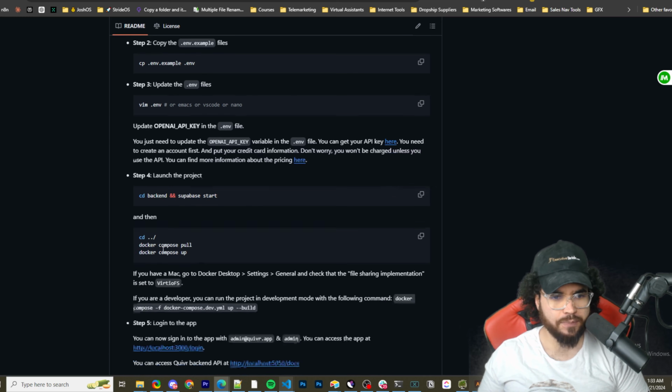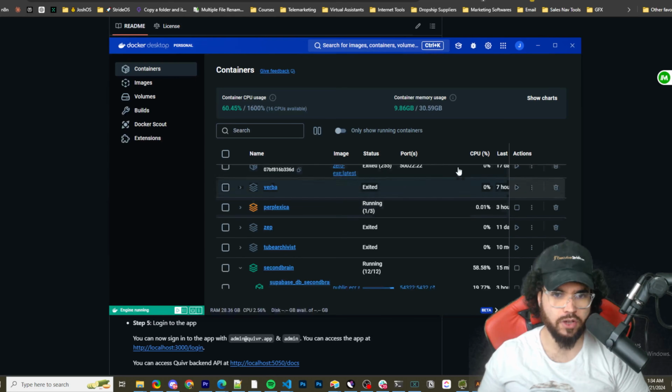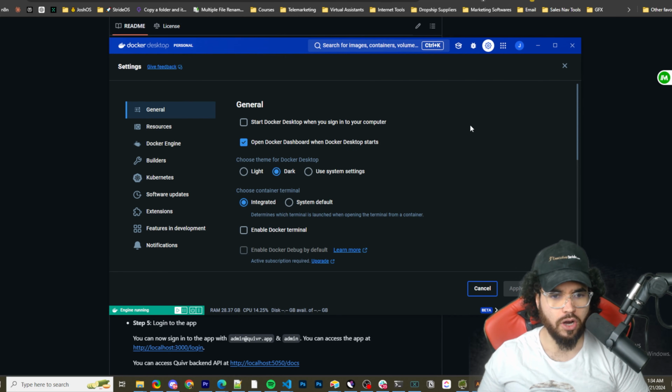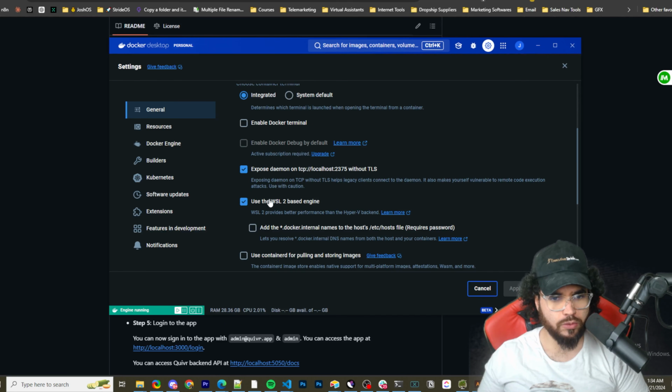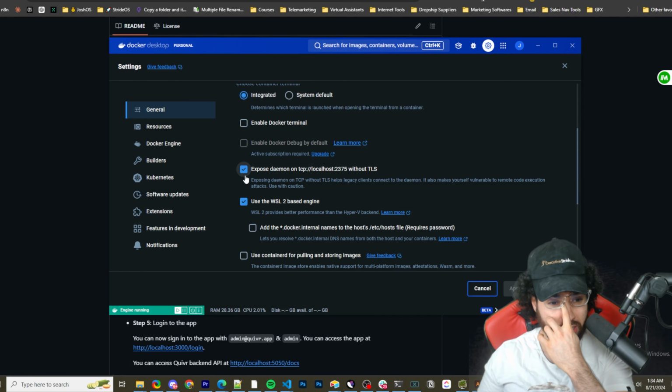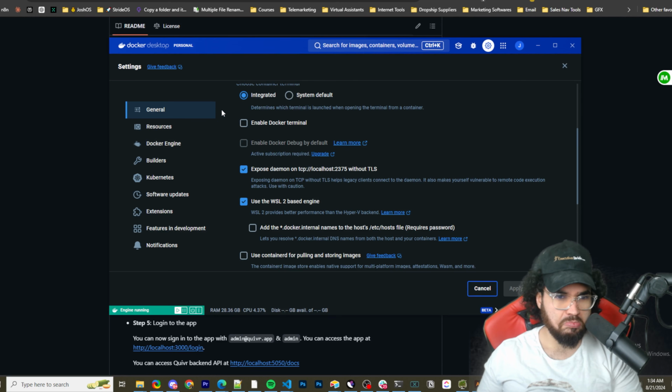And once you do that, you are going to CD to your backend. So you're going to change directory to backend. And before you do Supabase start, I want to say one thing. So first off, you're going to need Docker installed. So if you don't have Docker, go to docker.com. Then at that point, I will say I was having issues. So you may have issues.